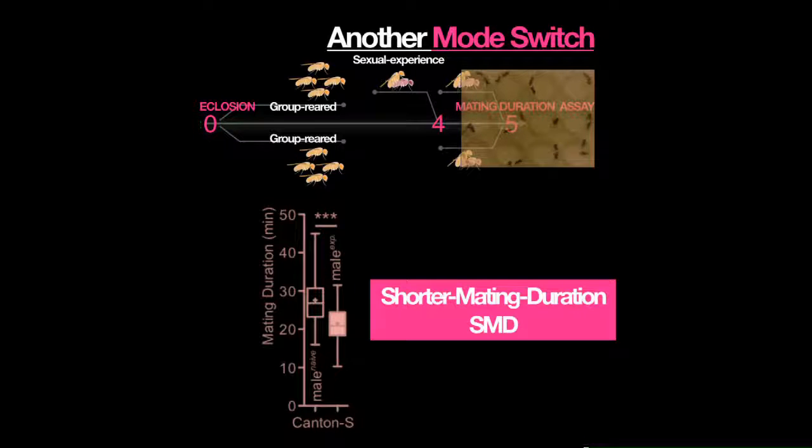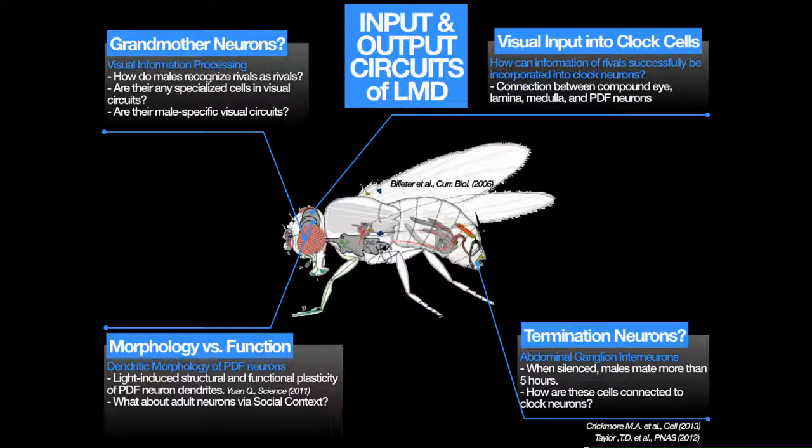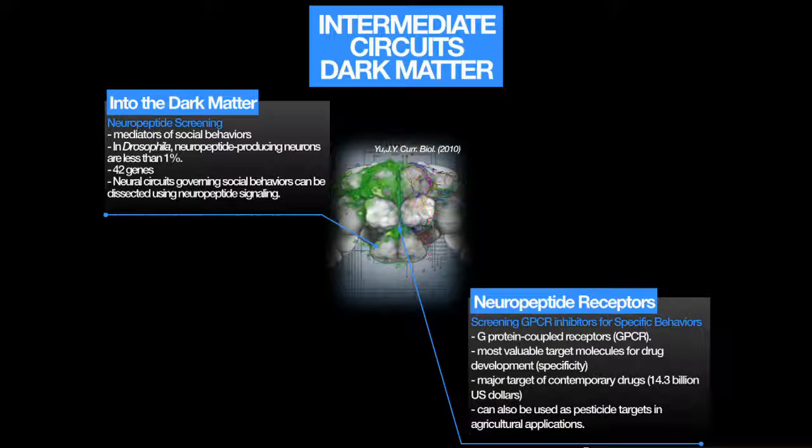This is the paradigm we are working on in our new lab, which we call shorter mating duration. If you have any question about this interesting behavior, just ask me later. My lab just started last year, so there are several interesting questions about the input and the output. We are searching for the specific sensory neuron and specific motor neuron for this behavior. And using neuropeptide and neuropeptide receptor signaling, we want to find the intermediate circuit that regulates these very specific behaviors.